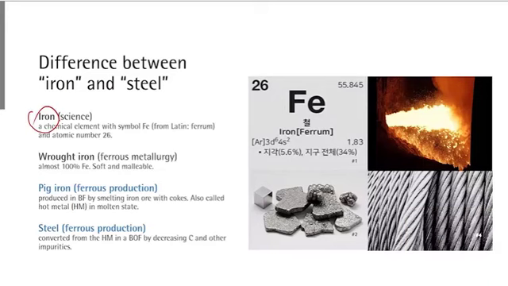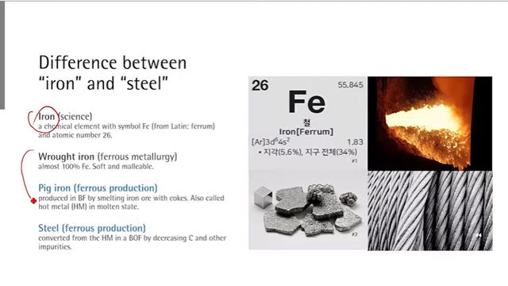Now let's first talk about the difference between iron and steel. We typically use these terms interchangeably, but in ferrous technology, iron and steel are different. First, let's talk about iron. From a science point of view, iron is just a chemical element with the symbol Fe. This appears in the periodic table with atomic number 26, but this is purely a scientific term.